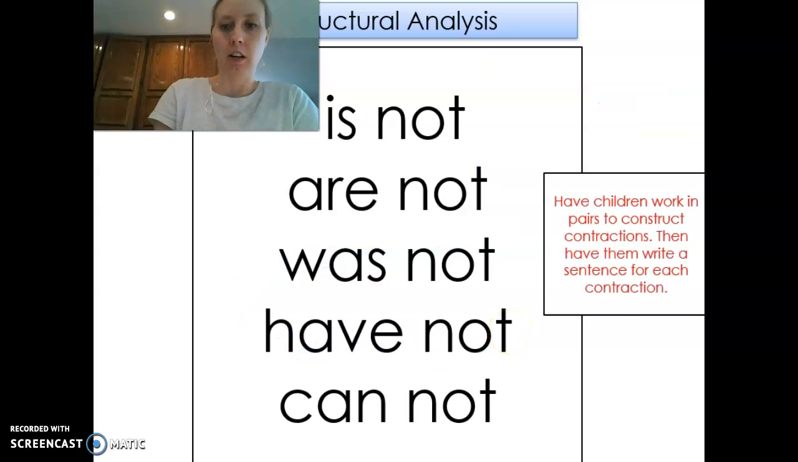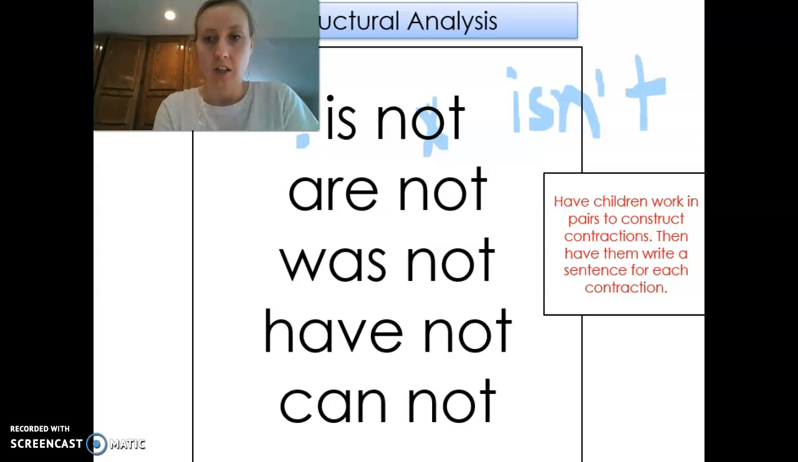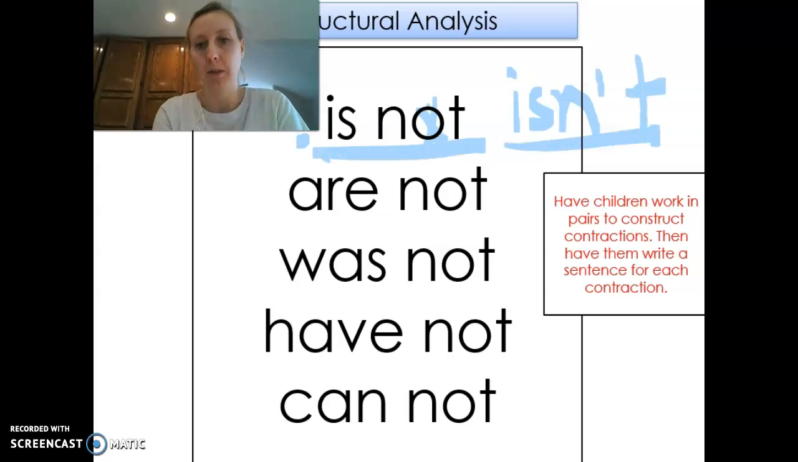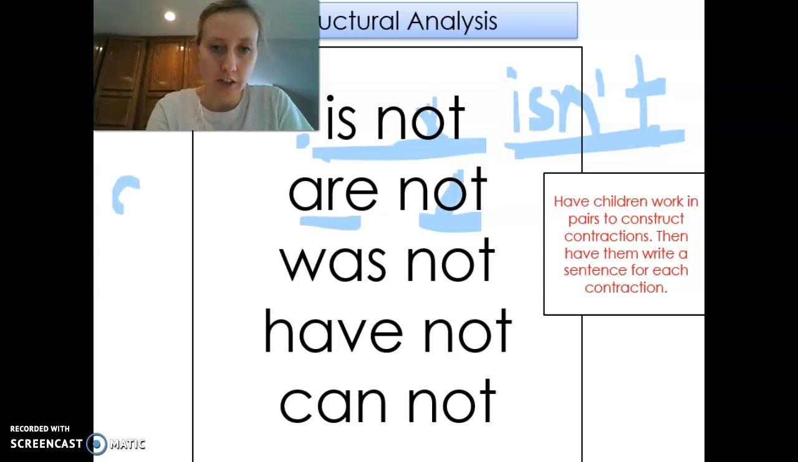Okay, let's look at some more. Is not, I'm going to give you 3 seconds. Which one do you think I need to cross off? 3, 2, 1. If you said O, way to go. Then we're going to put it right here. Isn't. Do you see how I put it closer together because it's one word now? Okay. Are not. What letter? If you said O, nice job. Okay. And then we're going to put it together over here so you can see it. We have aren't.